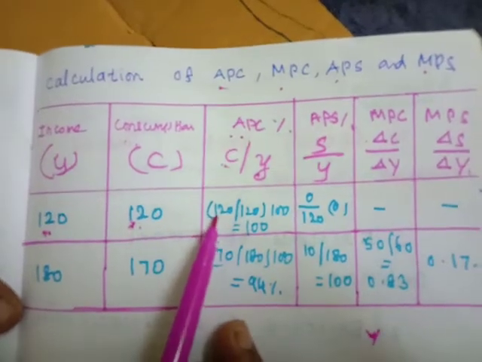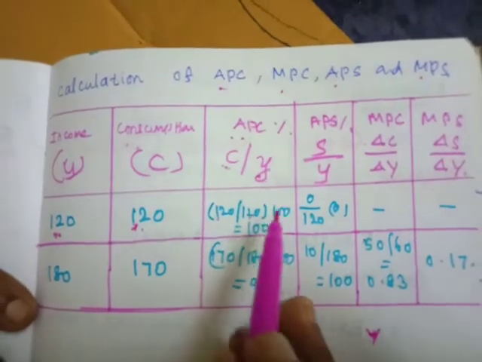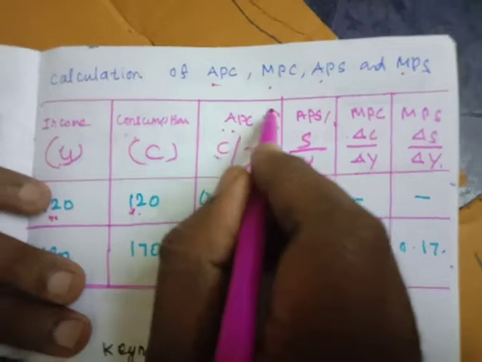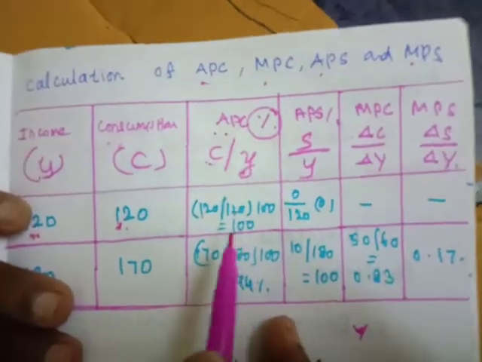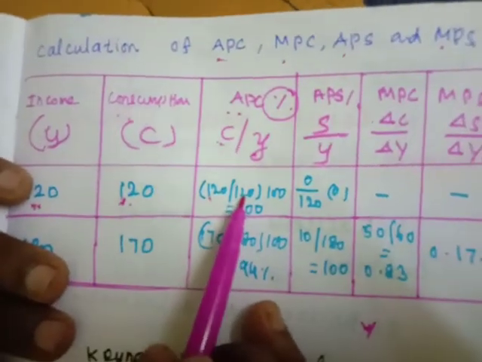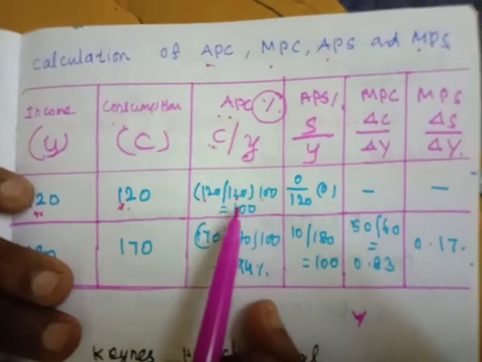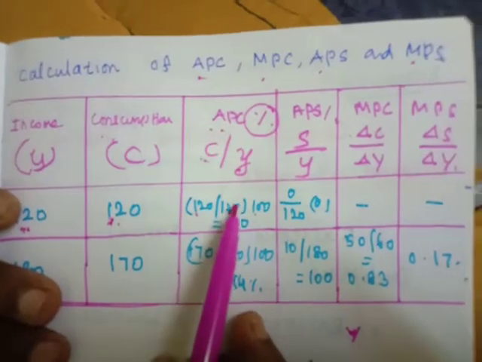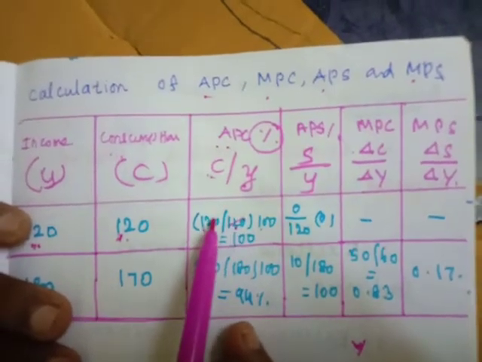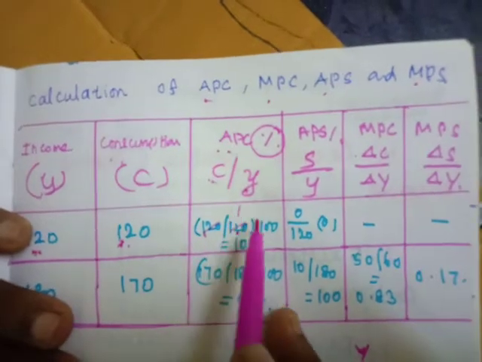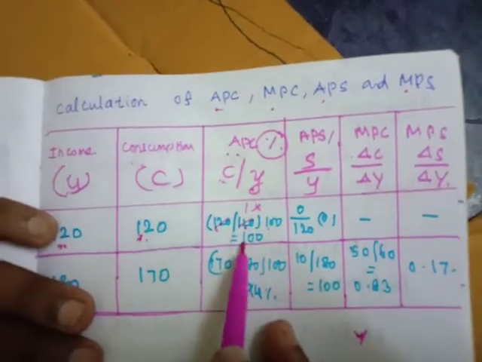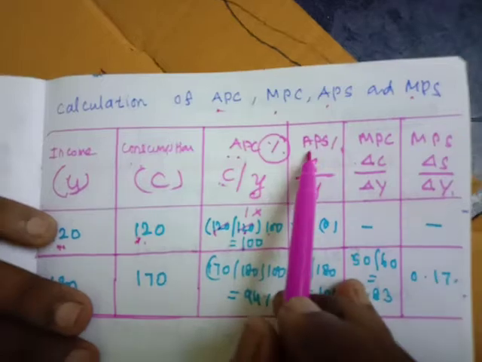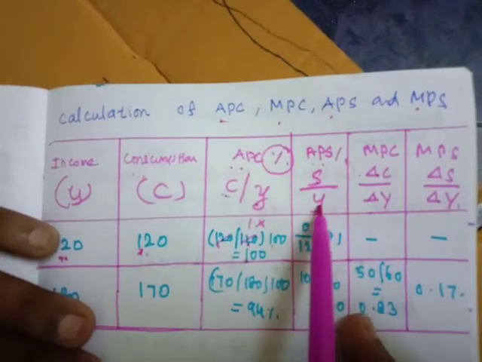So 120 divided by 120 into 100, because we find out the percentage. 120 divided by 120 is equal to 1, 1 into 100 is 100. And the average propensity to save is S divided by Y.